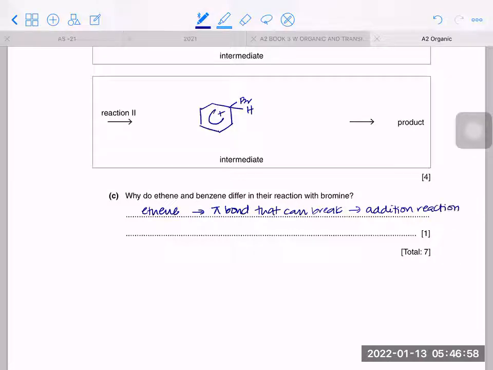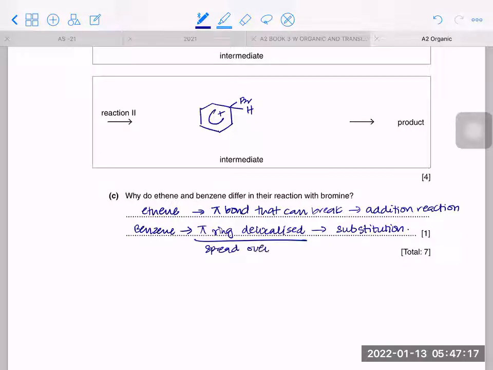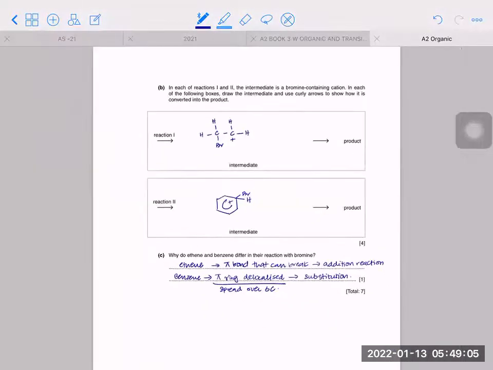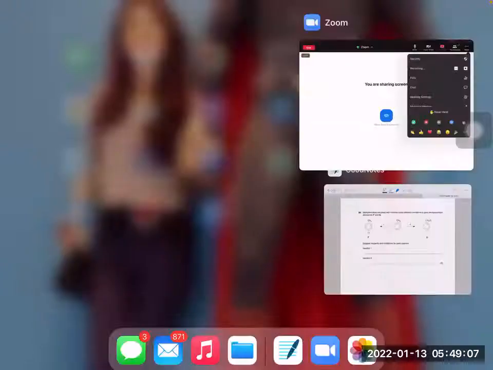Whereas benzene has a delocalized pi ring. So this makes it undergo a substitution reaction. And this delocalized pi ring is spread over the 6 carbons. That is why this undergoes a substitution reaction. Is this clear? So let's see this part.